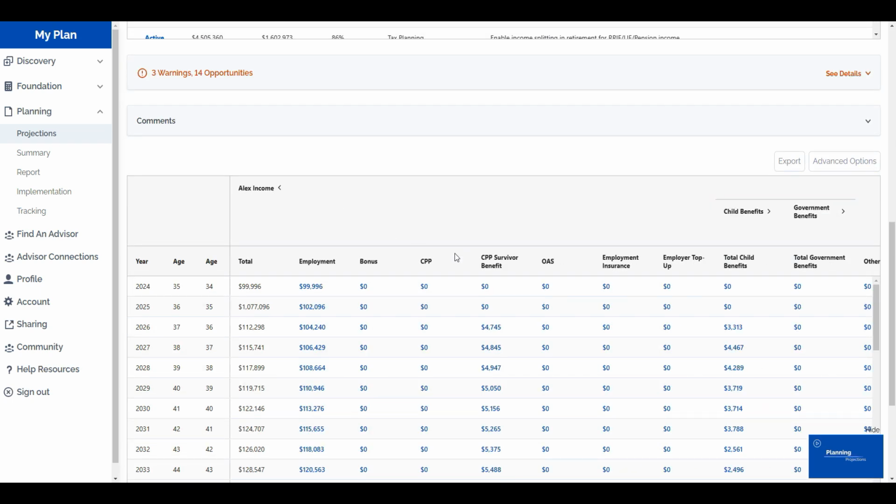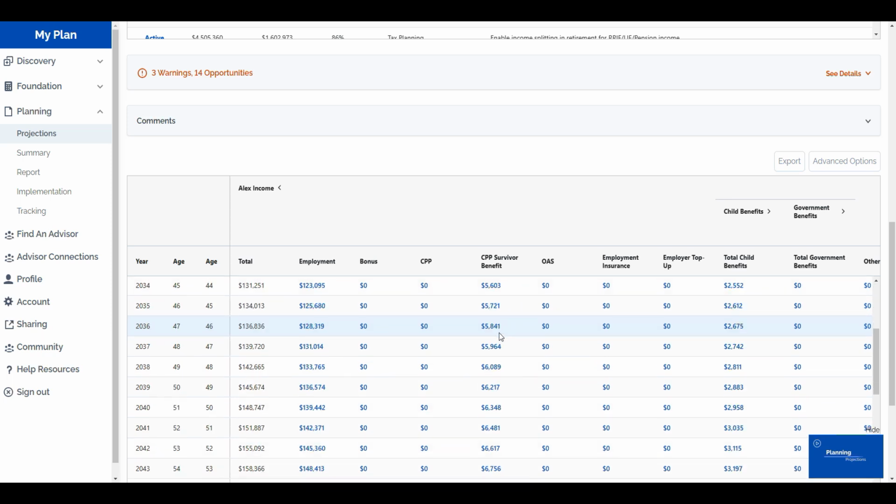We're going to open up Alex's income columns. And specifically, we're going to be looking at this CPP survivor benefit. So the platform is going to calculate this for us. It's calculating that if Emma were to pass away, we're going to get a survivor benefit for Alex. It's going to be a fairly small amount, probably because Emma hasn't made a lot of CPP contributions up to this point yet. So her calculated CPP amount at the age of 65 is going to be quite low. But Alex does get the benefit of that flat rate portion. So Alex will be getting some survivor benefits here in his 30s, even though there hasn't been a lot of contributions for Emma. Now, if we roll forward, we're going to see that growing with inflation.